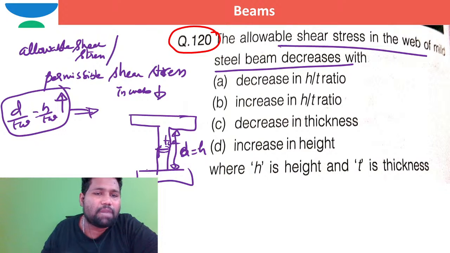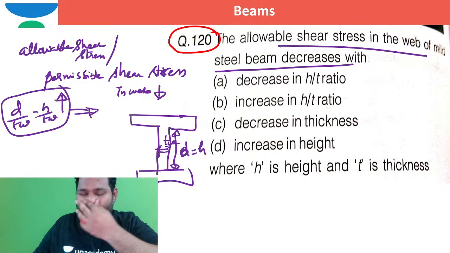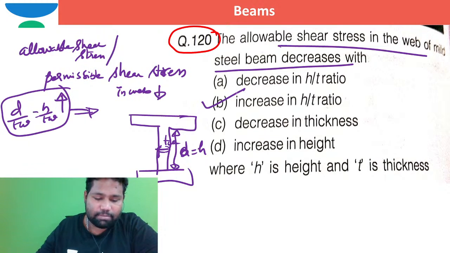In such case, the permissible shear stress in the web will definitely get reduced. There is no doubt at all. So in such case, by increasing the h by d ratio, not increasing the height, by increasing the h by d ratio, indirectly it is the slenderness ratio of the web we are increasing, right? So directly I can write increase in h by d ratio.